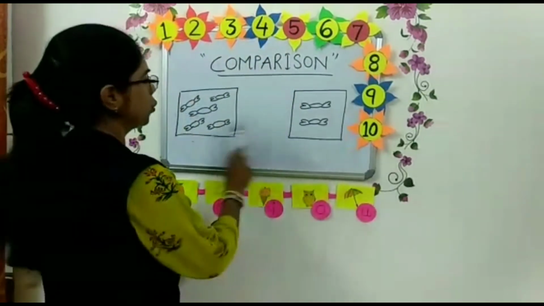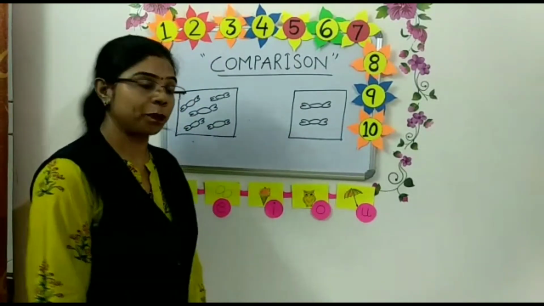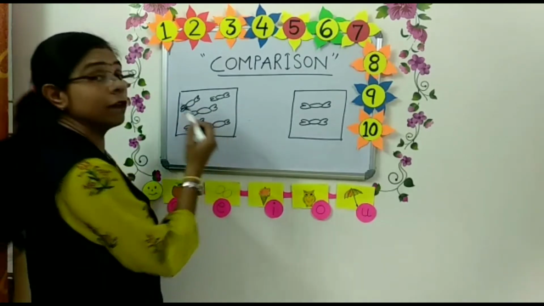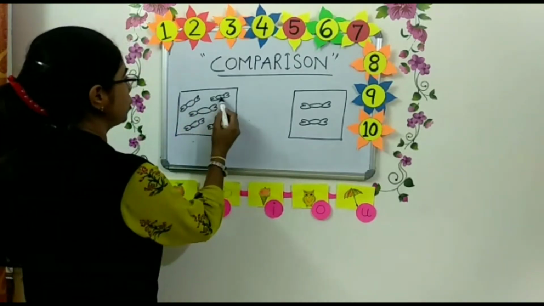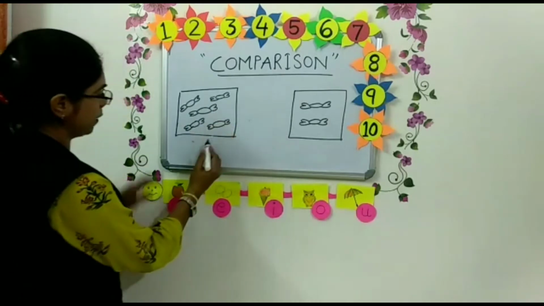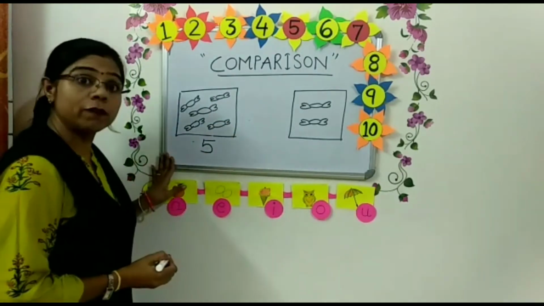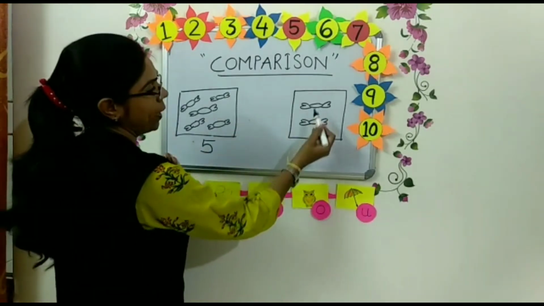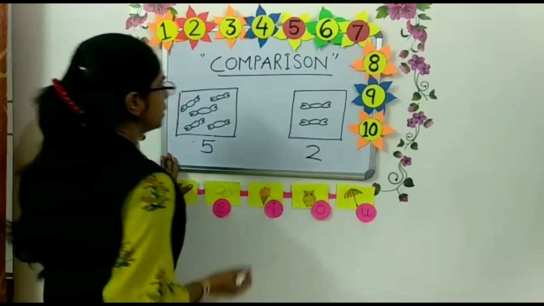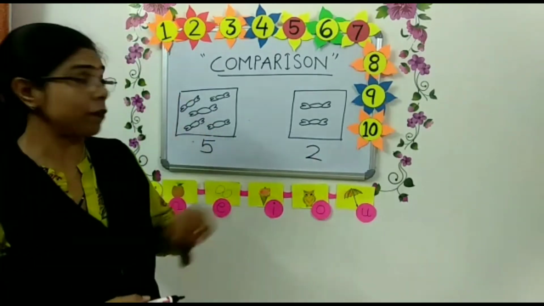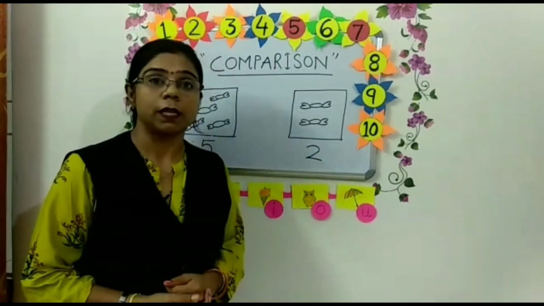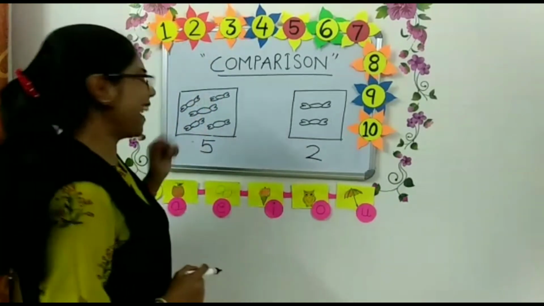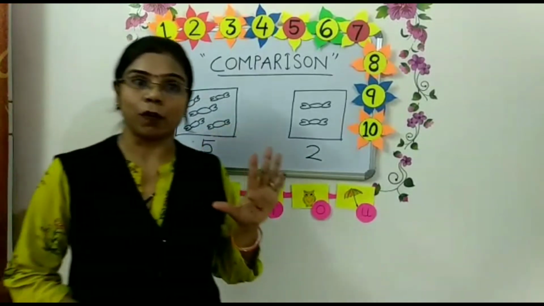Children, we have two objects in different quantity. In this box, how many toffees are there? We should count the numbers. 1, 2, 3, 4, 5. So in this box we have 5 toffees. And in that box, how many toffees are there? Count it. 1, 2. Right. So in this box we have 5 toffees. In that box we have 2 toffees. So tell me, in which box do we have more toffees? Correct. In that one, because we have 5 toffees.